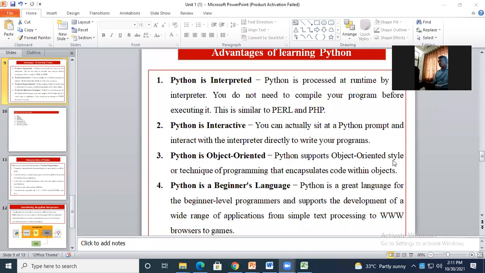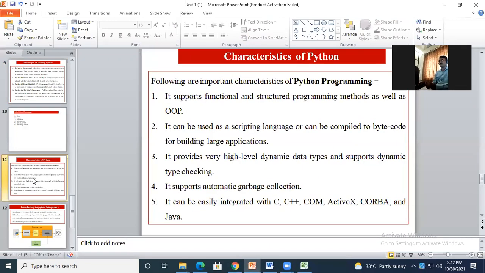See, Python support object oriented style or techniques for programming which encapsulate code within object. Also we call it as a beginner programming language, as we don't have any much syntax part. And also it is used for like the browsing to games. Okay, to create different games over the browser. There are simple characteristics. It supports functional and structured programming. Just now we have seen the object-oriented programming concept. It can be used as a scripting language.